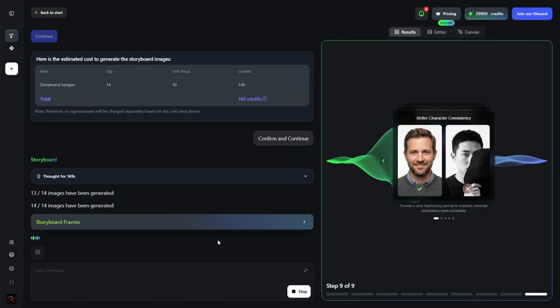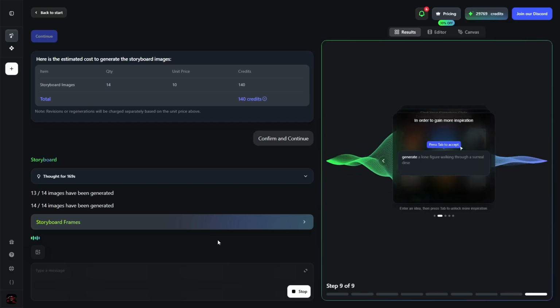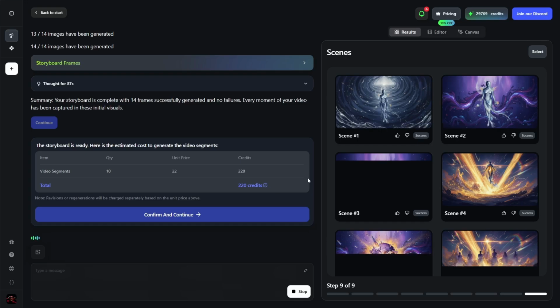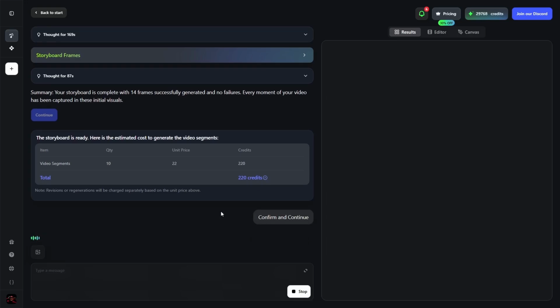Step 5 is the summary page. Before anything is rendered, you get to review the full storyboard. This is your chance to see what the agent has planned and make sure it aligns with your vision before any credits are spent on rendering.